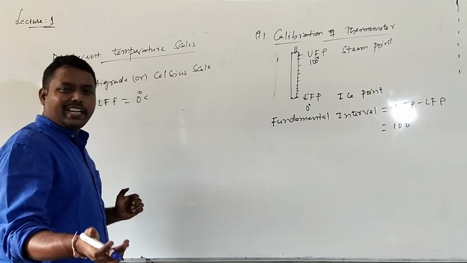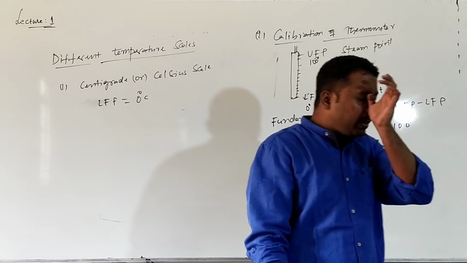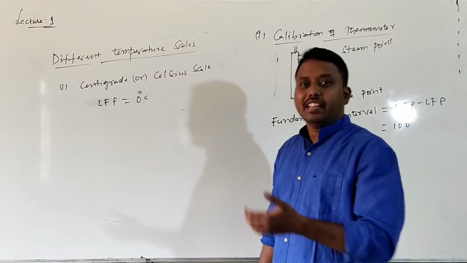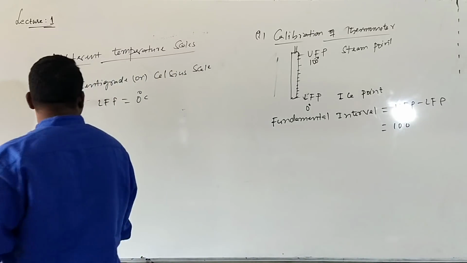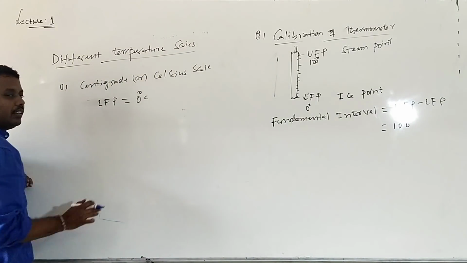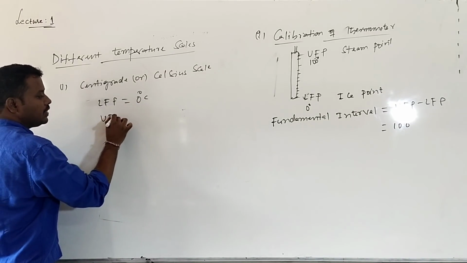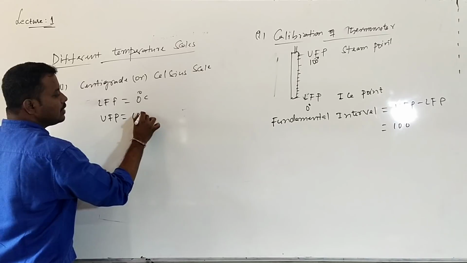Obviously we know and use centigrade. What is today's room temperature? 40 degrees, 30 degrees Celsius, like that we will tell. That is the centigrade or Celsius scale. At what temperature will ice melt? The melting point of ice is 0 degrees Celsius. And the upper fixed point is 100 degrees Celsius.